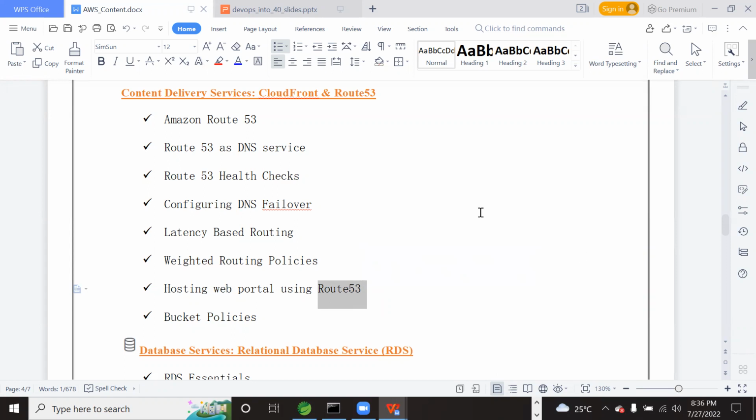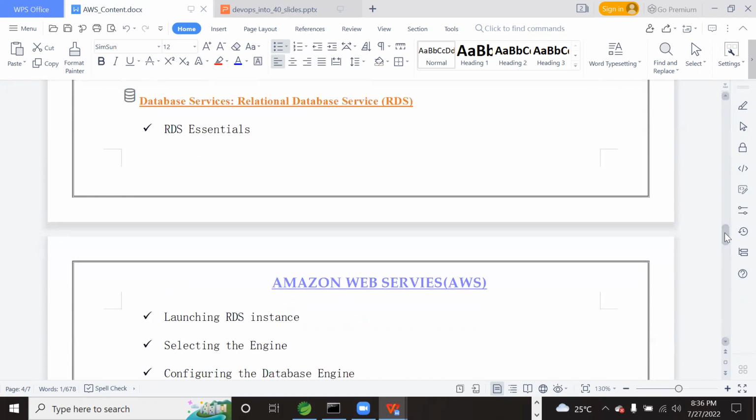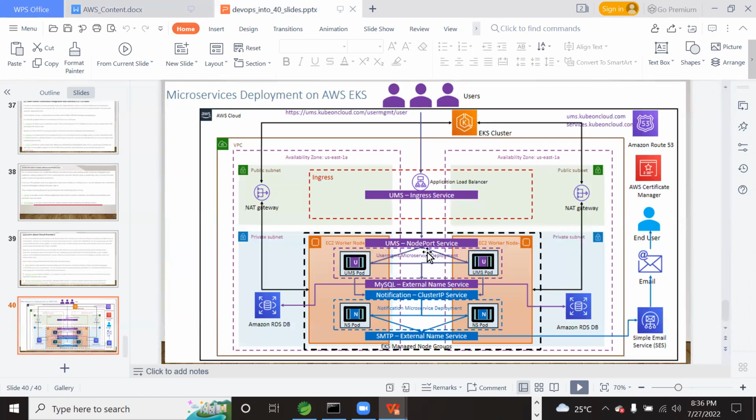Yeah, thanks. So after we complete this CloudFront and Route 53, then we will configure the RDS. Our application will have a database, right? For that database, we will use Amazon RDS, the Relational Database Service. We can use various database types.